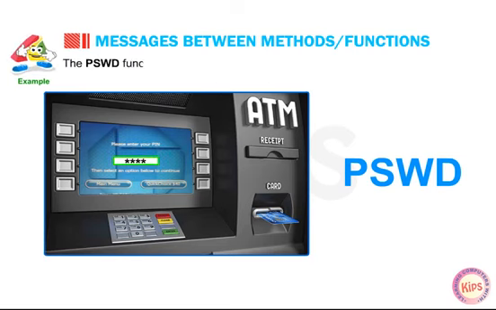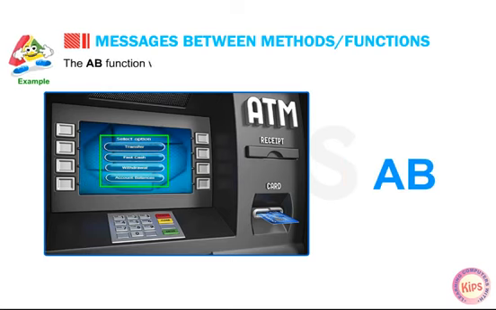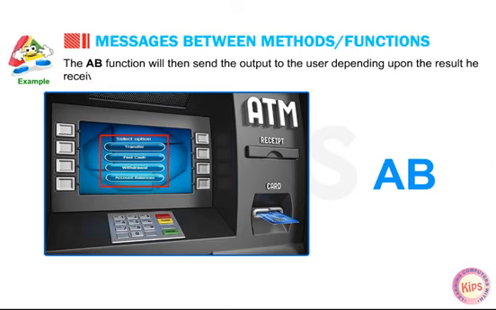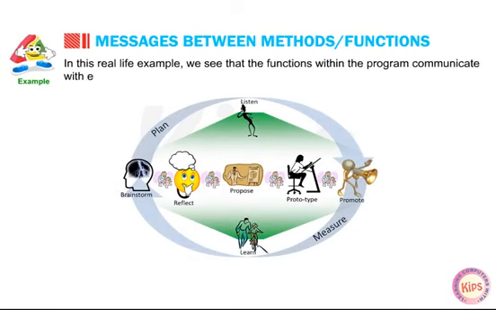The PSWD function validates the PIN and sends the result to the AB function that had sent the request. The AB function will then send the output to the user depending upon the result it received from the PSWD function. In this real-life example, we see that the functions within the program communicate with each other using messages.